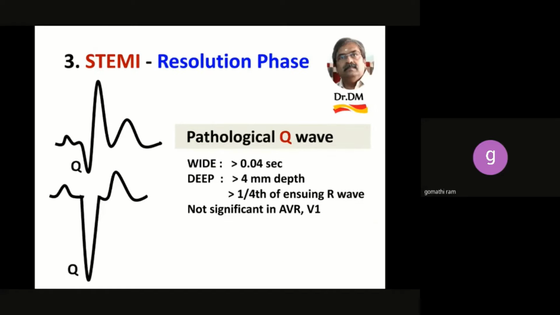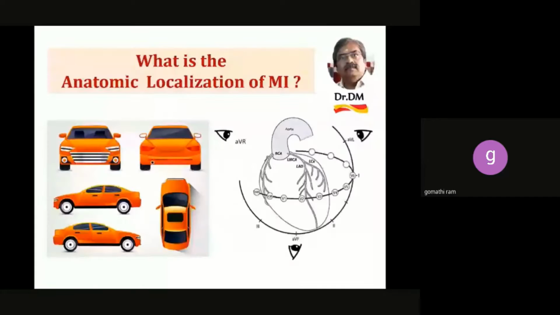The last phase, that is the resolution phase or the old phase, is very simple. No more is there a worry about ST changes. No more is there a worry about T wave changes. Only the pathological Q wave remains. In fact, when a person comes for an anesthetic assessment with an ECG, the patient may not tell that he had an infarct. But if you look at the ECG and see a pathological Q wave, it gives you the suspicion that the patient had an old myocardial infarction.